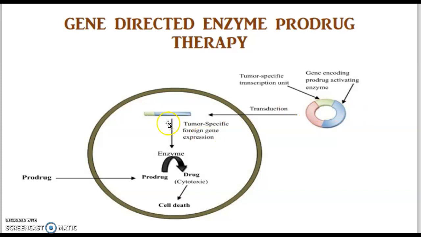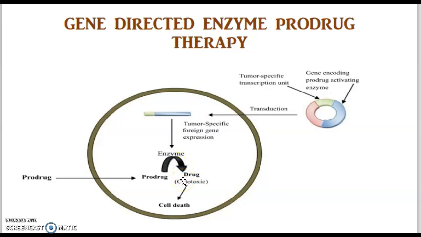After expression of these genes, enzymes are produced, and as these enzymes are produced only in the tumor cells, they are not present in the normal cells. Once these genes are expressed, the prodrugs are administered. These prodrugs are synthesized in such a way that they are converted into an active form only in the presence of these enzymes. So when they come in contact with the tumor cells, the prodrugs are converted into an active form. Hence, cell death happens.